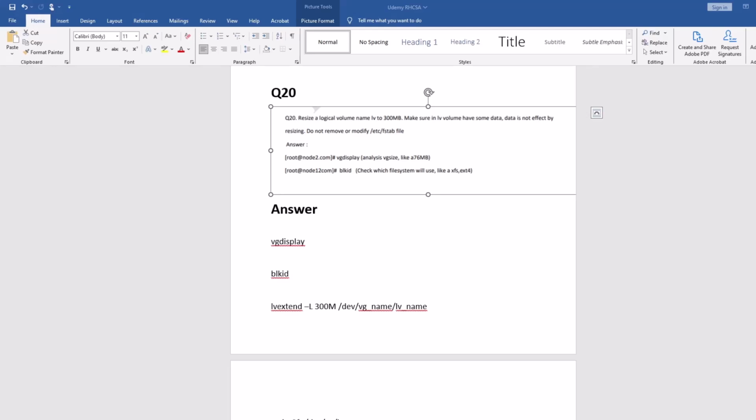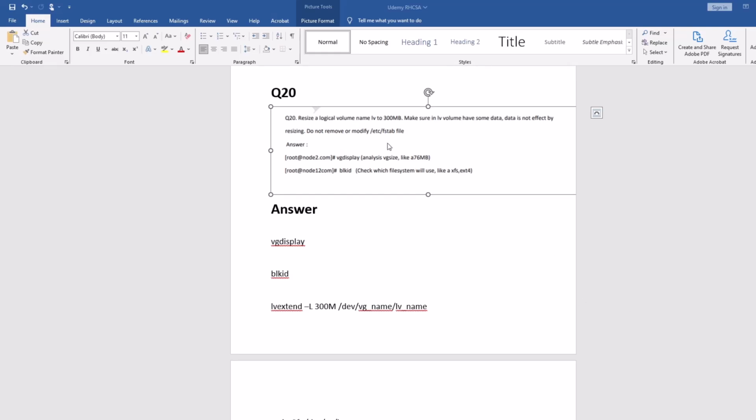These LVM questions are really important. If you mess up the pod question and the LVM question, it's very difficult to pass the exam. So make sure you complete your pod question and follow all the steps which I guided you, and make sure you practice these LVM questions. I will guide you how to do it. You can easily do all of these questions in the exam.